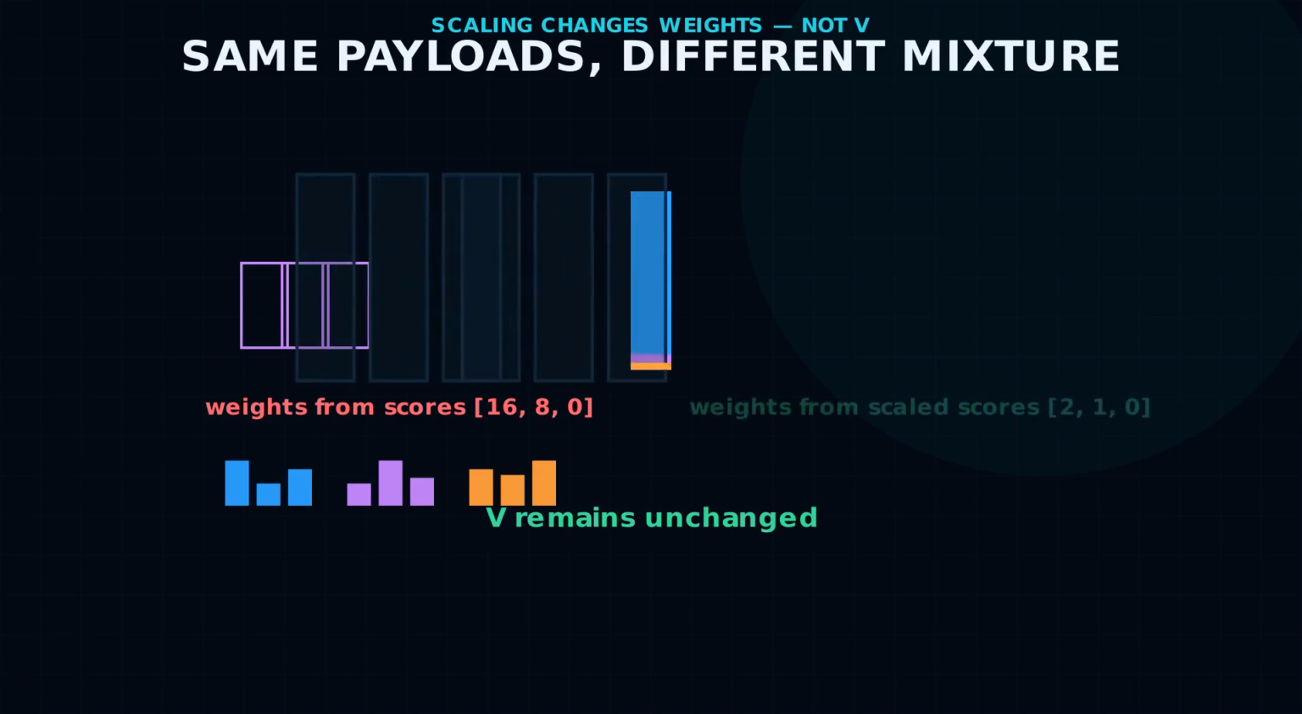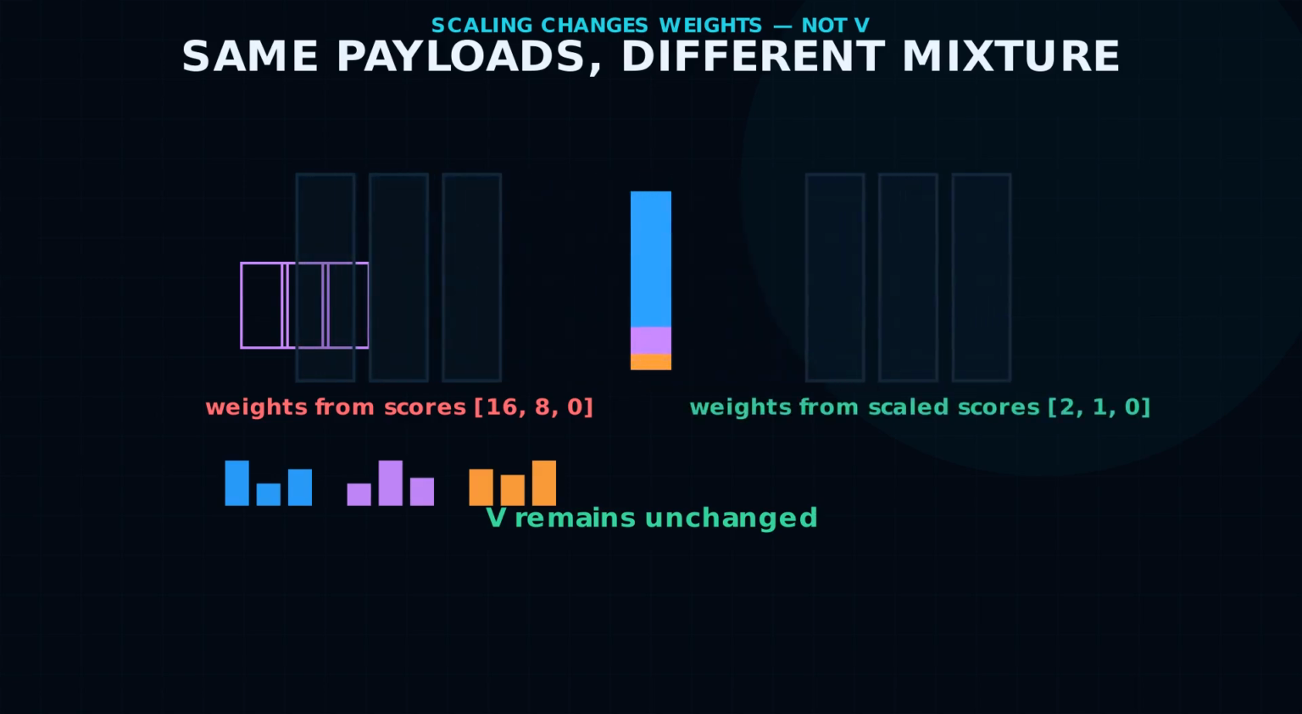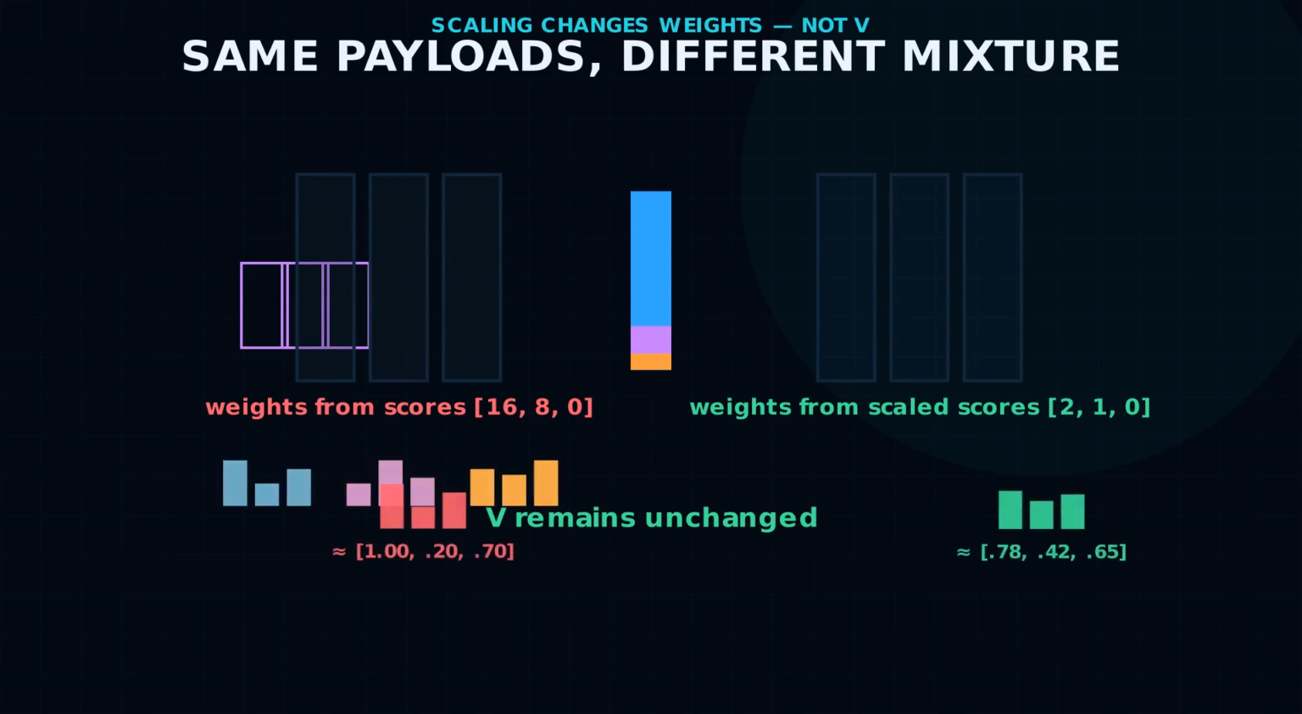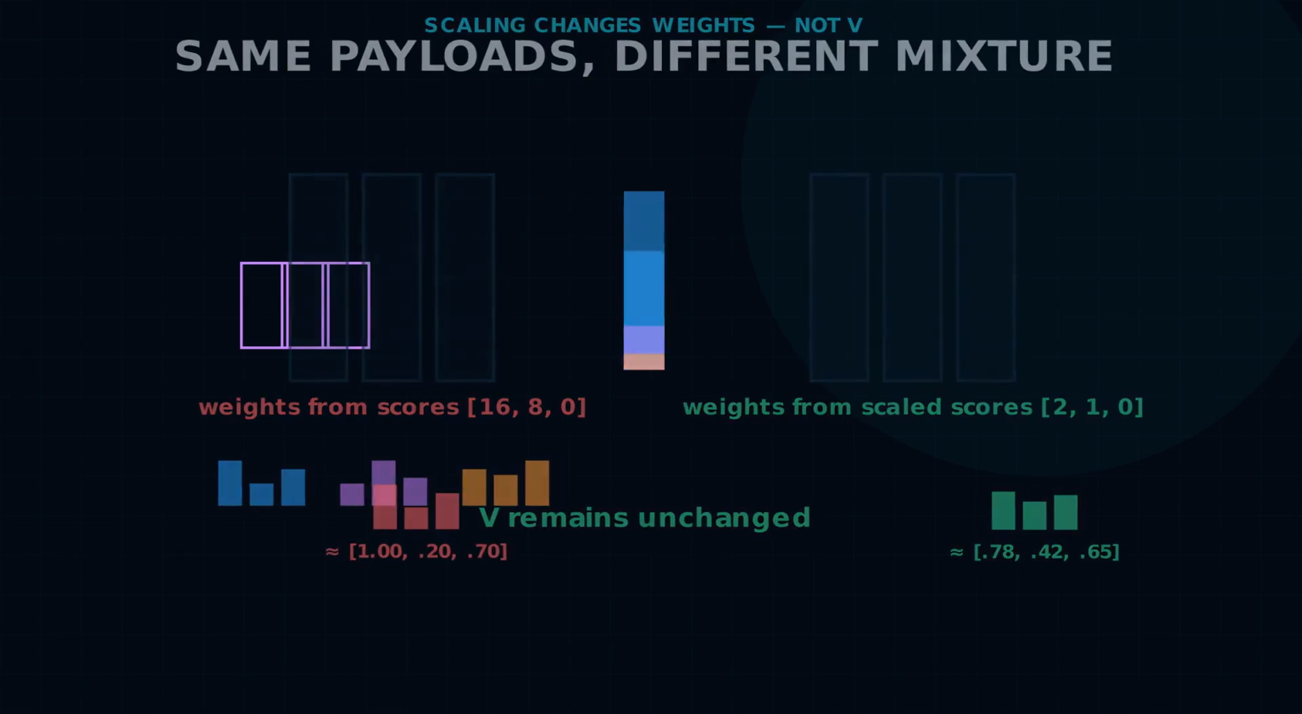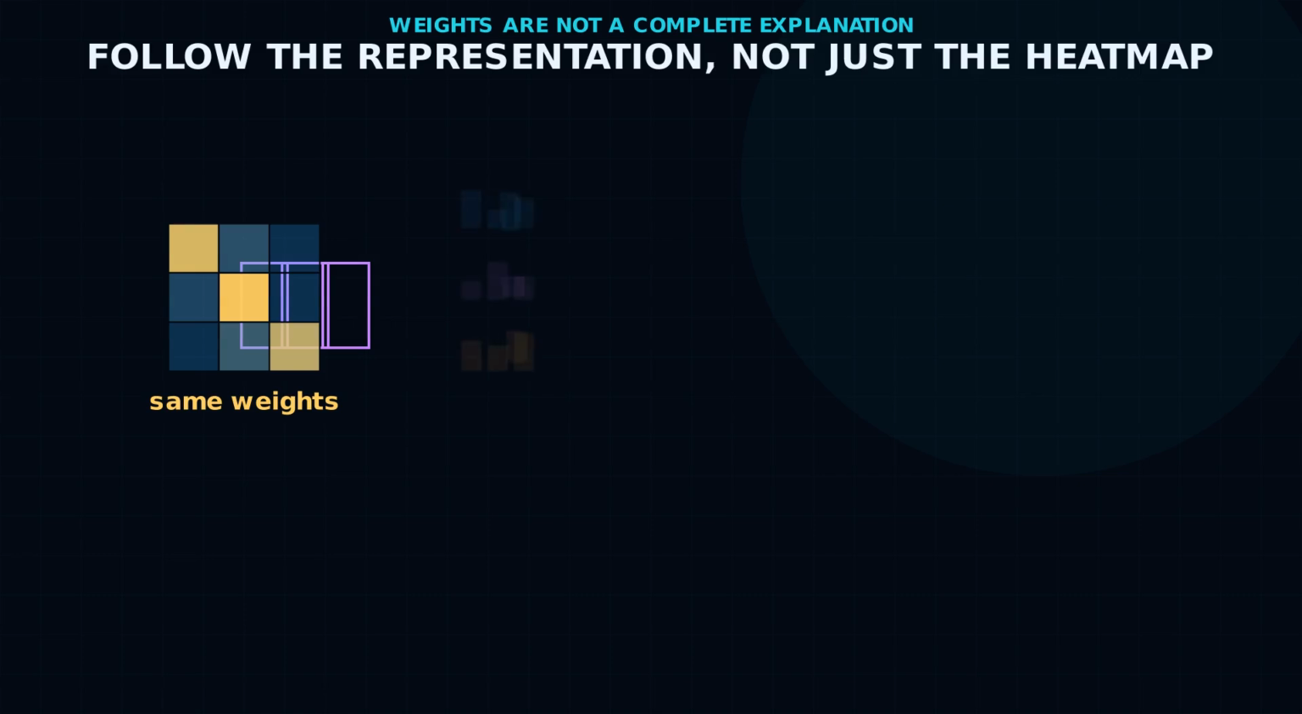See the same 3 value packets below both distributions. The left mixture is dominated by the first packet. The right mixture combines all 3 more visibly. Scaling changes how much moves, not what each value vector is. One caution matters. An attention heat map shows weights, but weights alone are not a complete explanation of model behavior.